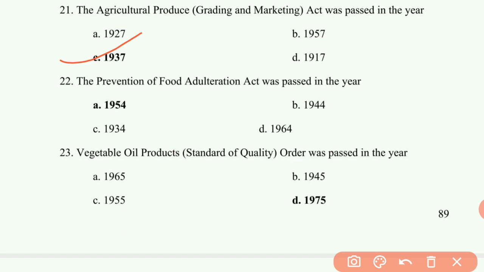22nd question: the Prevention of Food Adulteration Act was passed in the year 1954. That is first option. 23rd question: Vegetable Oil Products Standard of Quality Order was passed in the year 1975.